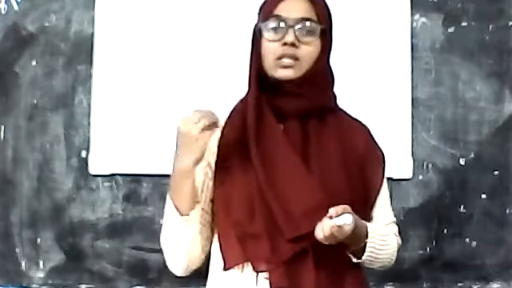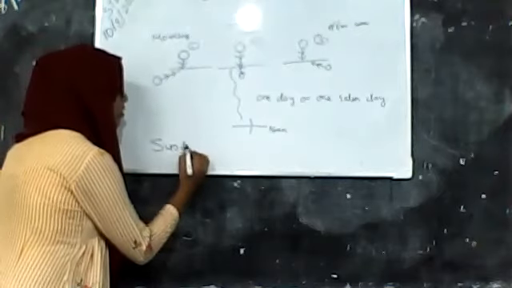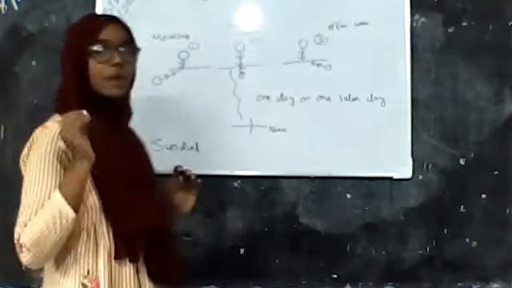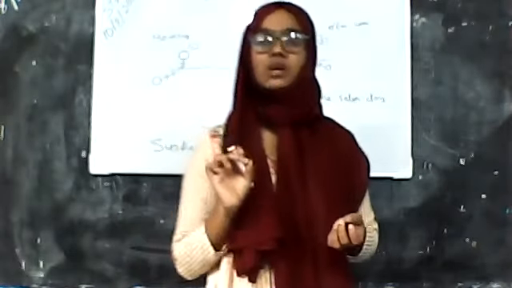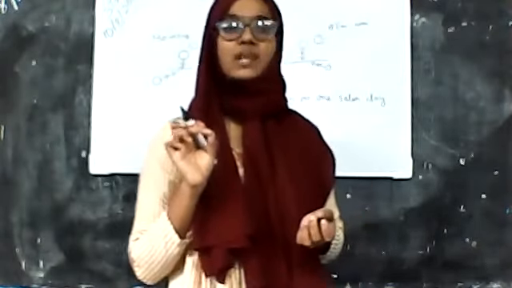I sent these images through WhatsApp, showing how to use the sundial to understand the time in ancient times. A sundial is an instrument used in ancient times to measure the time.